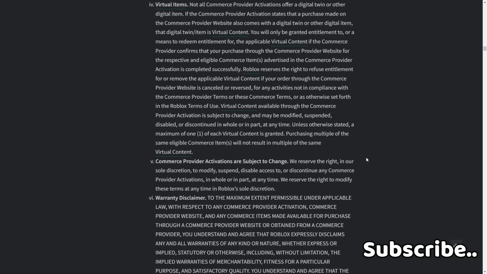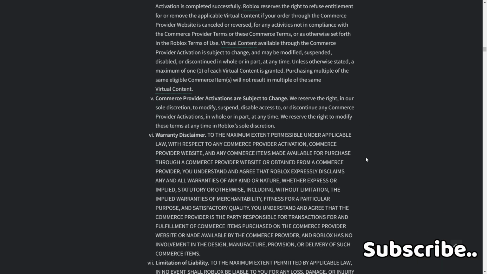5. Commerce provider activations are subject to change. We reserve the right in our sole discretion to modify, suspend, disable access to, or discontinue any commerce provider activations in whole or in part at any time. We reserve the right to modify these terms at any time in Roblox's sole discretion.